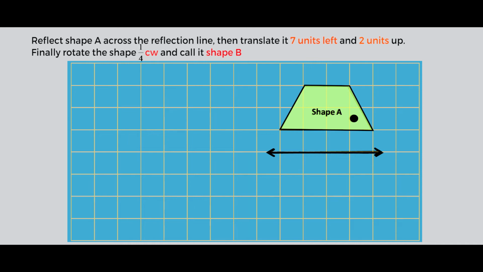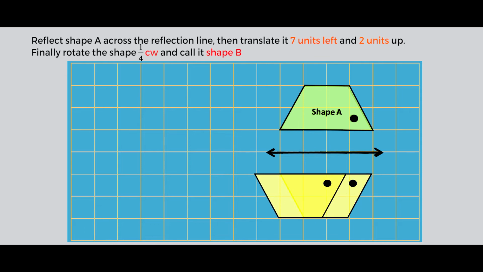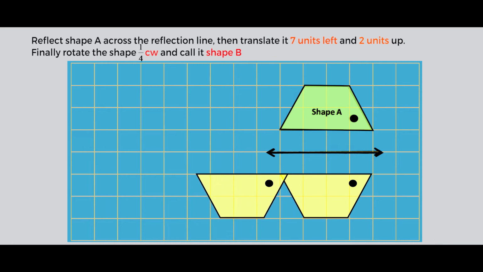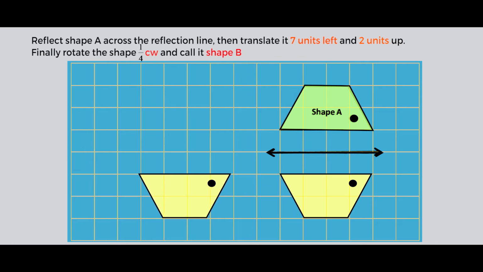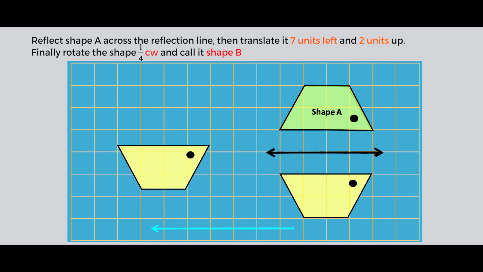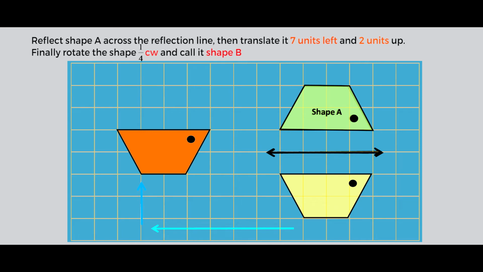So, the first part of the question asks us to reflect the shape A. Where do you think the trapezoid will be after reflection? The trapezoid will come down, isn't it? It will become upside down. You can see after reflection, the yellow trapezoid has become upside down. The second part of the question asks us to translate the shape 7 units to the left and 2 units up. You can see the orange trapezoid there. That is the translated image.